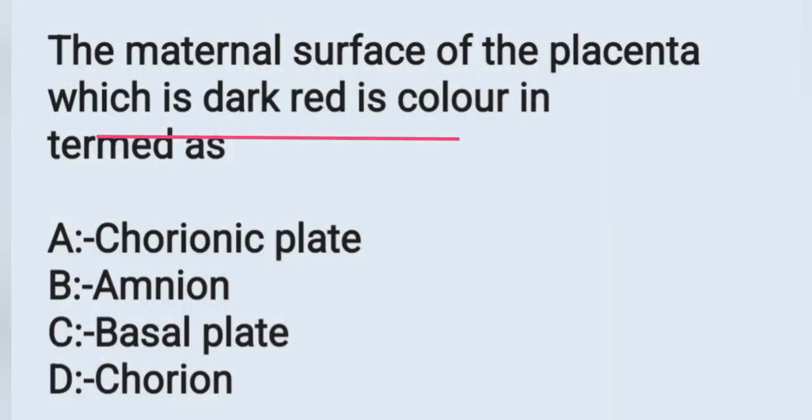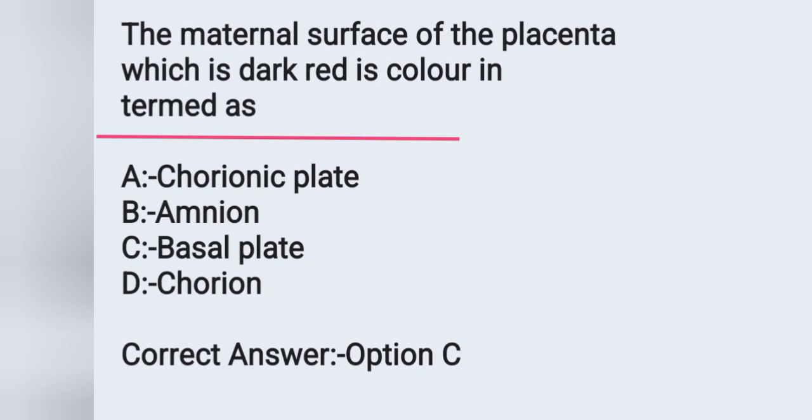And the next question, the maternal surface of the placenta which is dark red in color is termed as? Options: Option A, chorionic plate. Option B, amnion. Option C, basal plate. Option D, chorion. Question: the maternal surface of the placenta which is dark red is termed as basal plate. Option C is the correct answer.